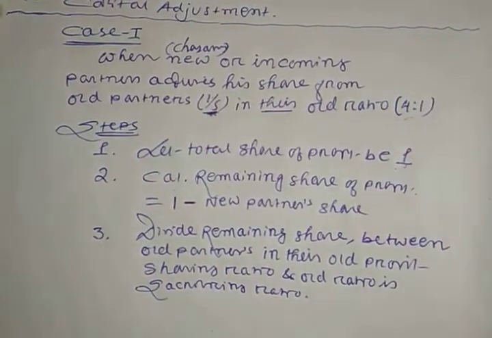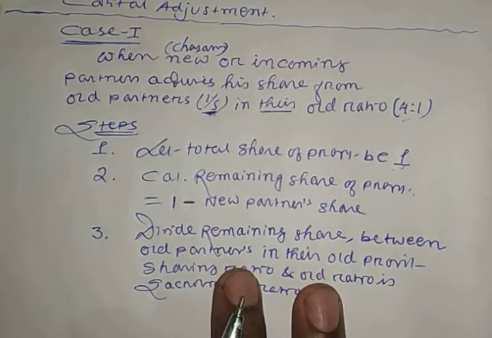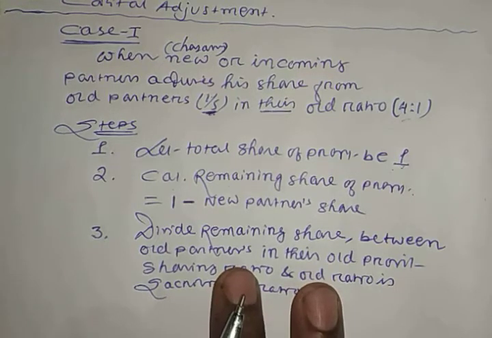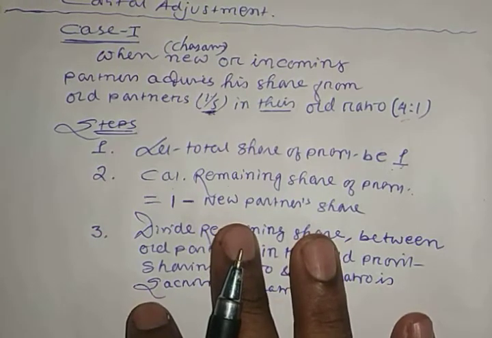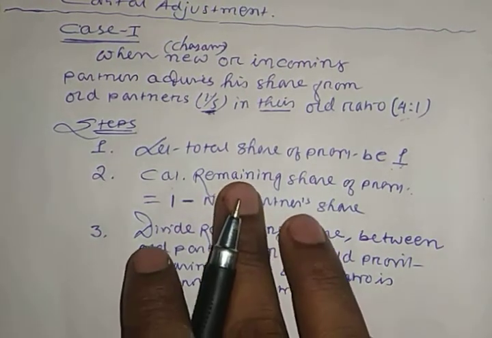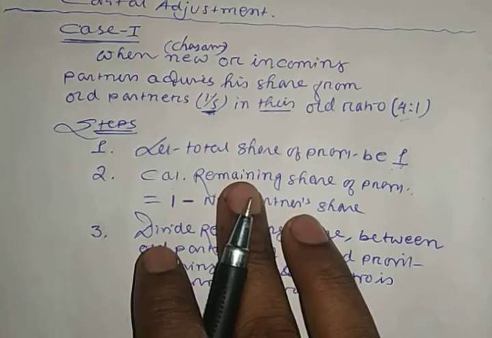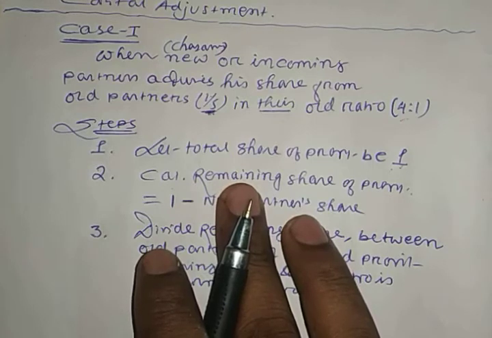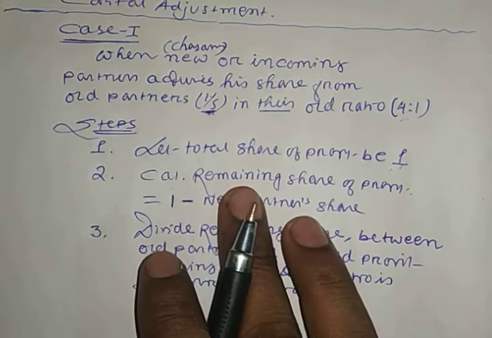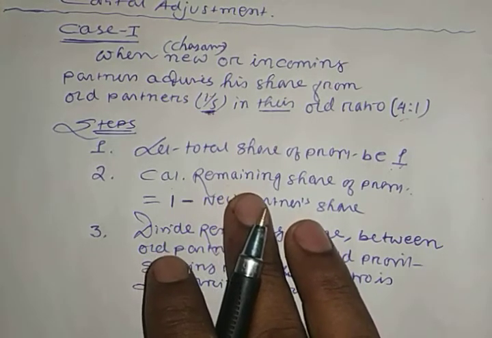So these are the steps to calculate the new profit sharing ratio. In this situation, the first step is the total share of profit. Second, you calculate the remaining share of profit. Third, you divide the remaining share of profit between the old partners.